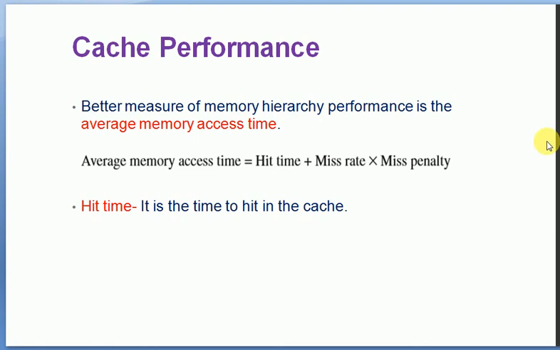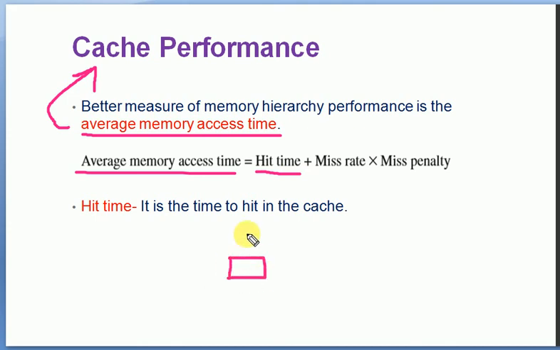Now regarding cache performance, it can normally be evaluated based on the average memory access time. Whether the cache is performing well or not can be judged by the average memory access time. So average memory access time means average cache memory access time. It can be defined starting with the hit time.